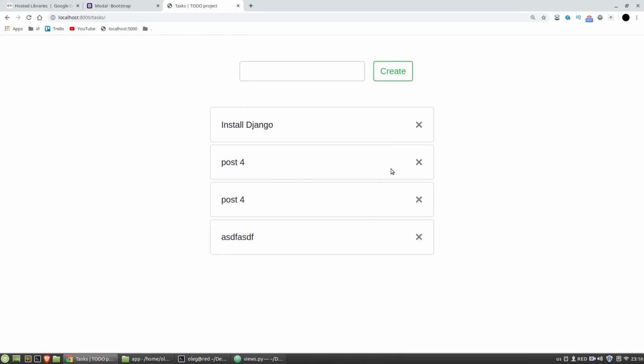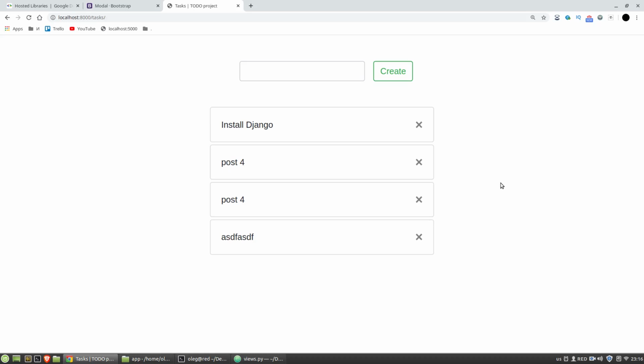Okay, it's working. And now it's time to make creating and displaying new tasks via AJAX requests. AJAX lets us see new objects without reloading the page entirely. Data of a particular object with its HTML layout will be injected into the document structure.